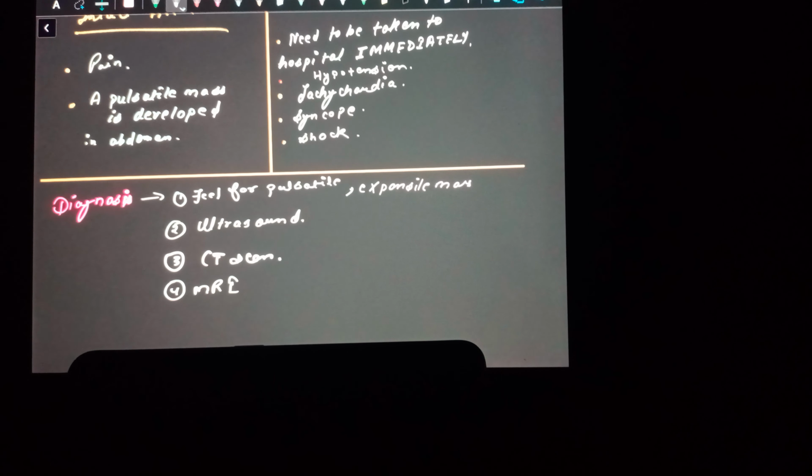It is a way of diagnosing with the use of sound waves. CT scan, or computed tomography scan, is also a mode of detecting AAA. It is more expensive than ultrasound, and MRIs can also detect the AAA.